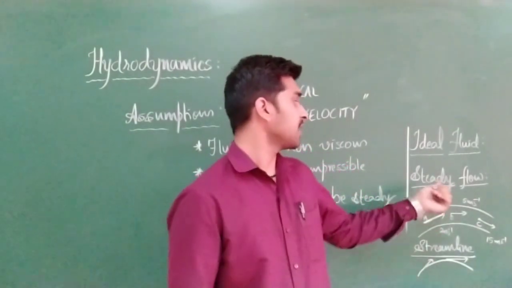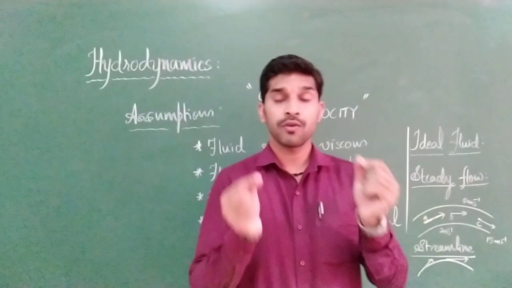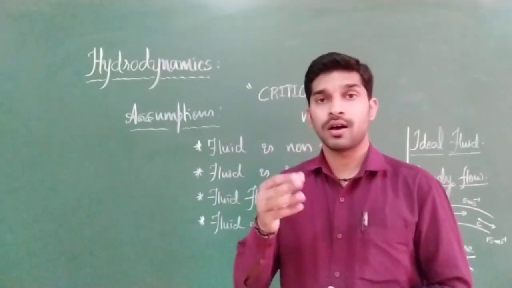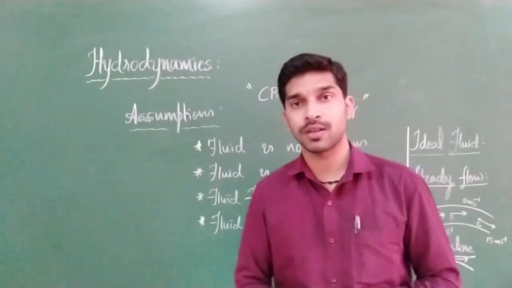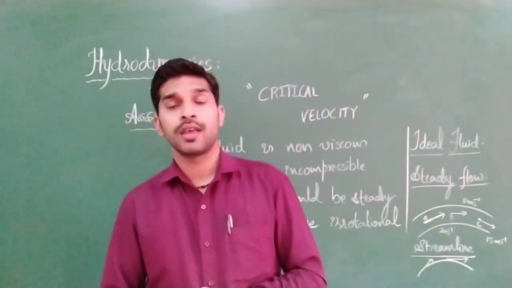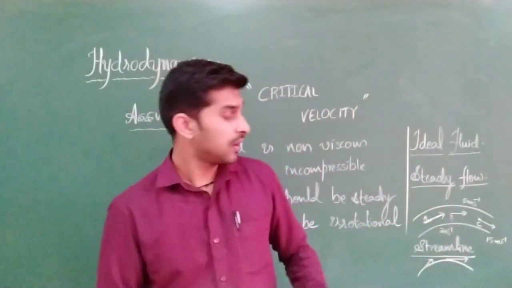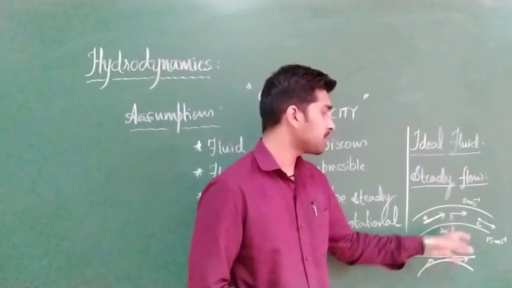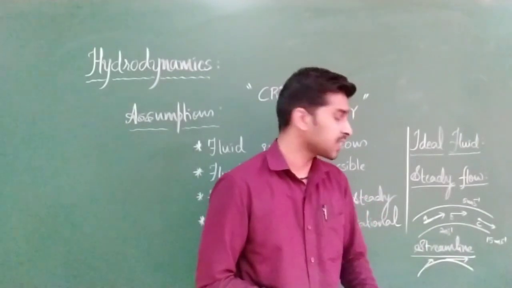In a simple manner I will try to explain what critical velocity is. Imagine we have these fluid particles going at this point at 2 meter per second, 5 meter per second, 15 meter per second, like that.